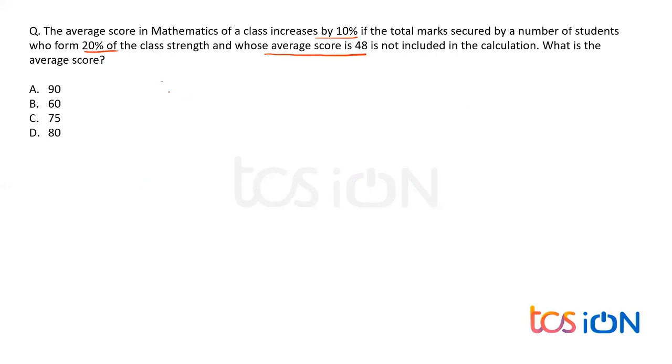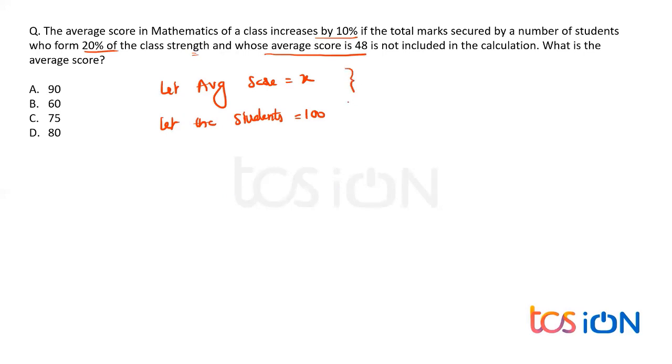Fine. Now let the average score be X. Now, do you know the number of students? No. So I have to talk about the students also, because the strength of a class also matters. So let the strength of the students be equal to 100.